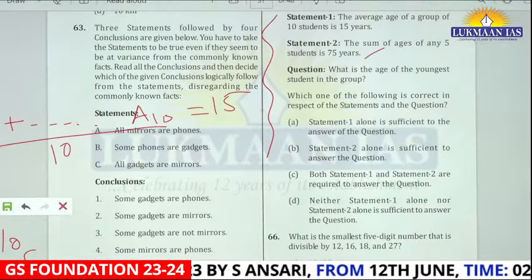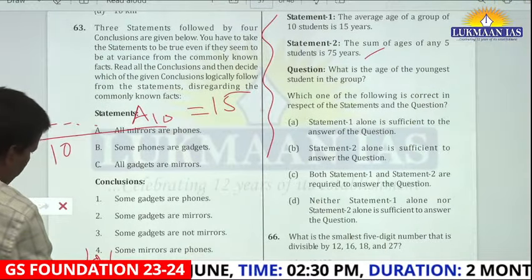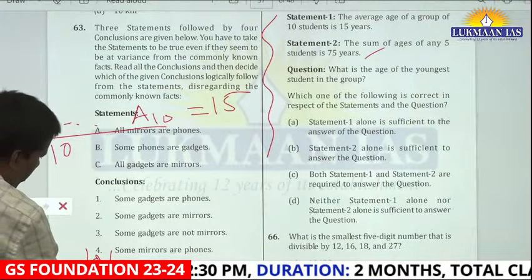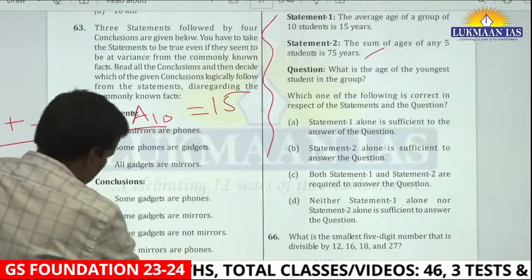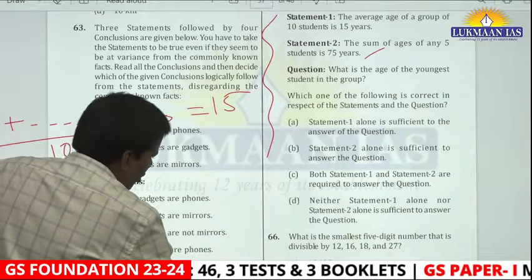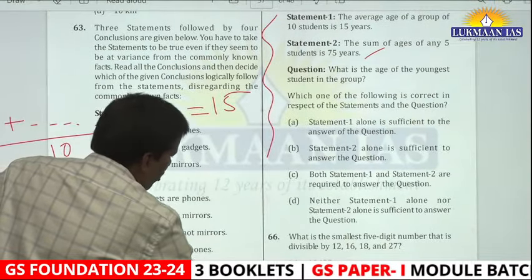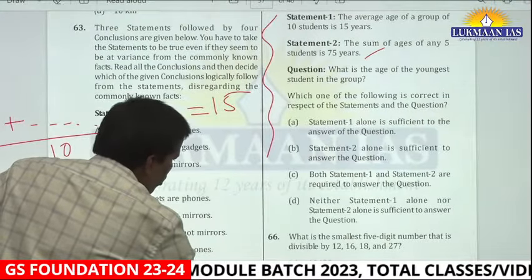So how many combinations? 10 factorial upon (10 minus 5) factorial into 5 factorial. This is nothing but 10 into 9 into 8 into 7 into 6 upon 5 into 4 into 3 into 2 into 1.